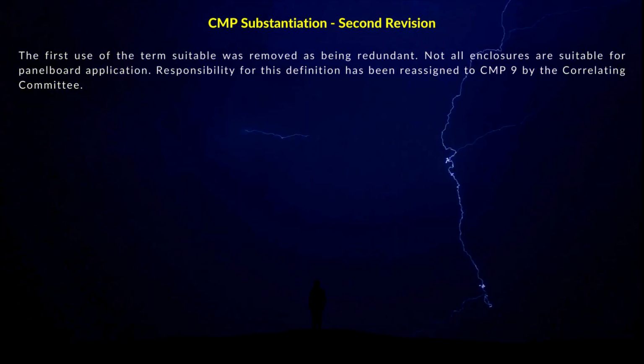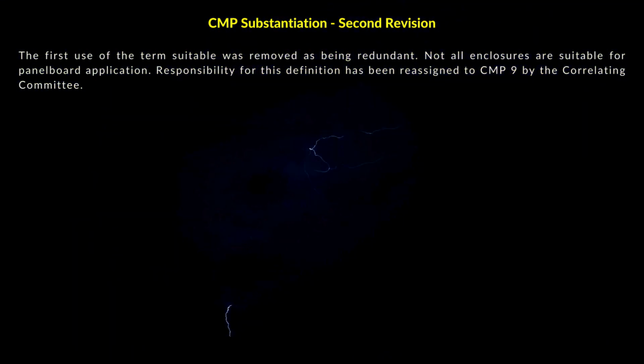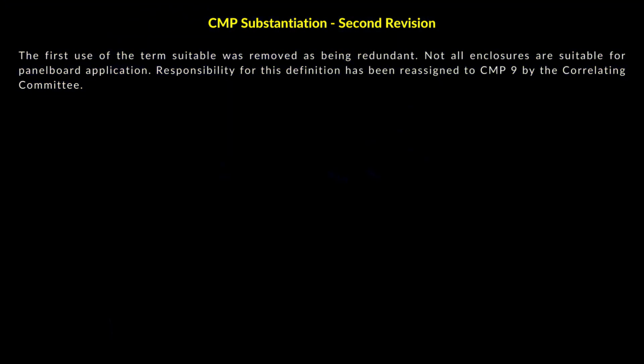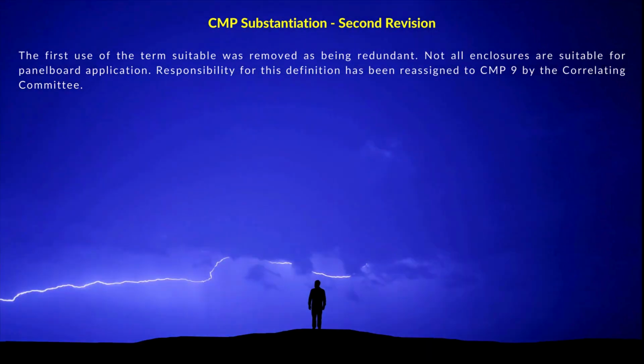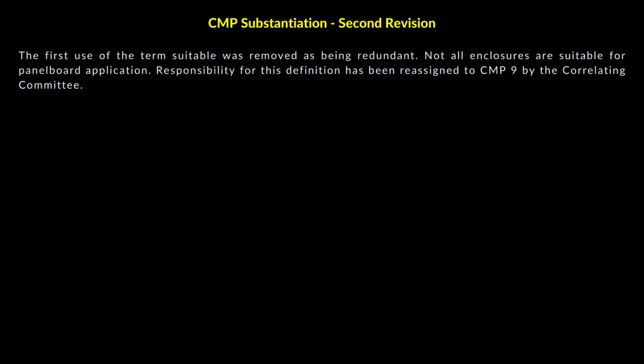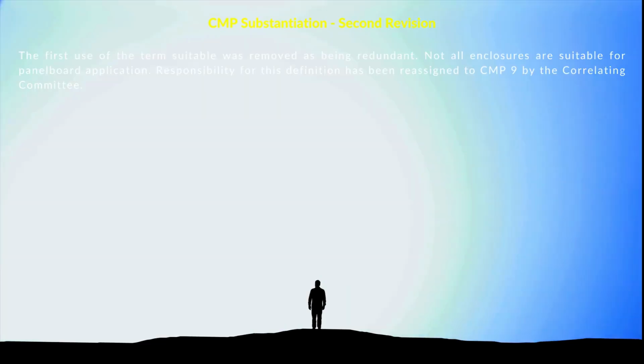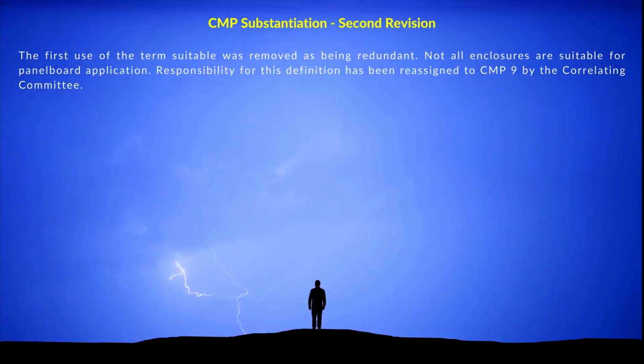The first use of the term suitable was removed as being redundant. Not all enclosures are suitable for panelboard application. Responsibility for this definition has been reassigned to Code-making Panel 9 by the correlating committee.